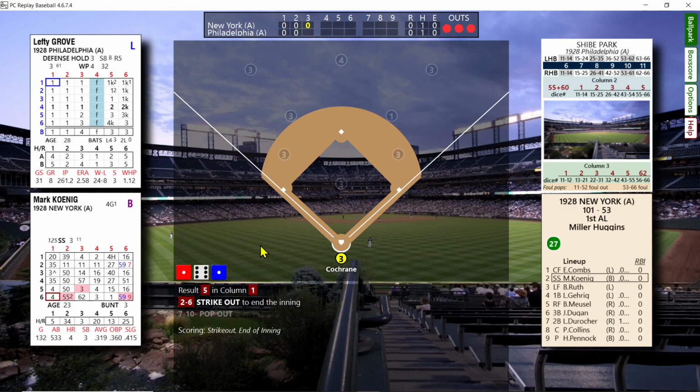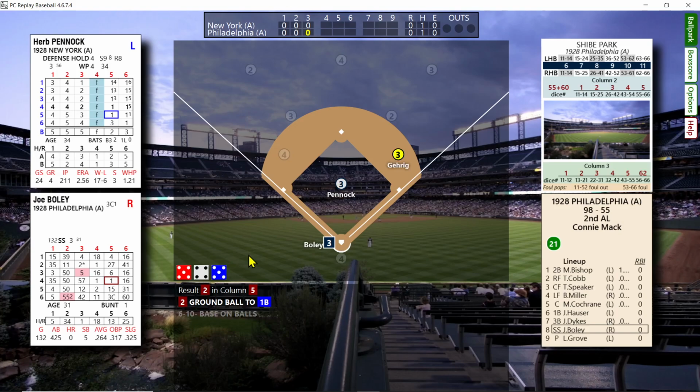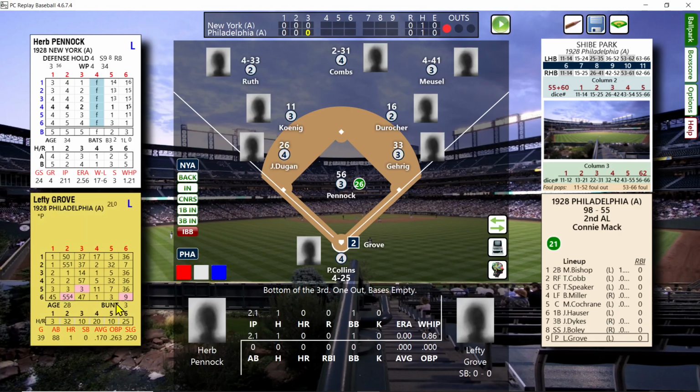So we're in a pitcher's duel here. Not too surprisingly, two good pitchers on the mound in Grove and Pennock. And we're going to go bottom 3 with Joe Boley leading off. He hit .264 that year, but he's going to ground out. 2 in column 5, 1 away. Let's see what kind of hitter Lefty Grove was that year. He hit .170, so not too much.